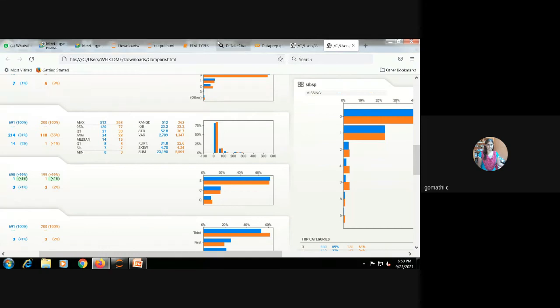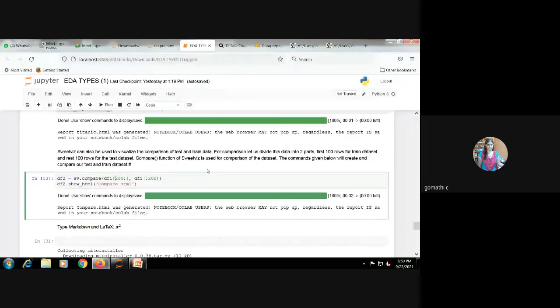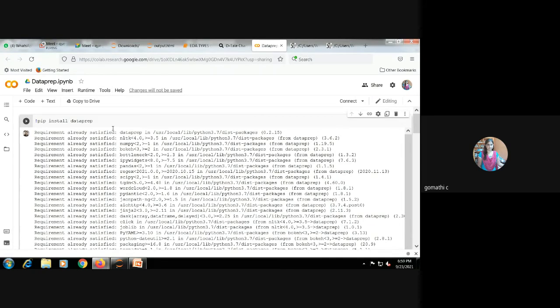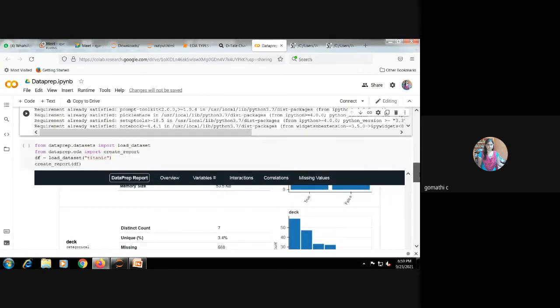This is Sweetviz. Just now I completed pandas profile and Sweetviz using Jupyter. For DataPrep, I'm using Google Colab. This is how we use DataPrep in Google Colab. This is also the same; I'm taking the Titanic data set.